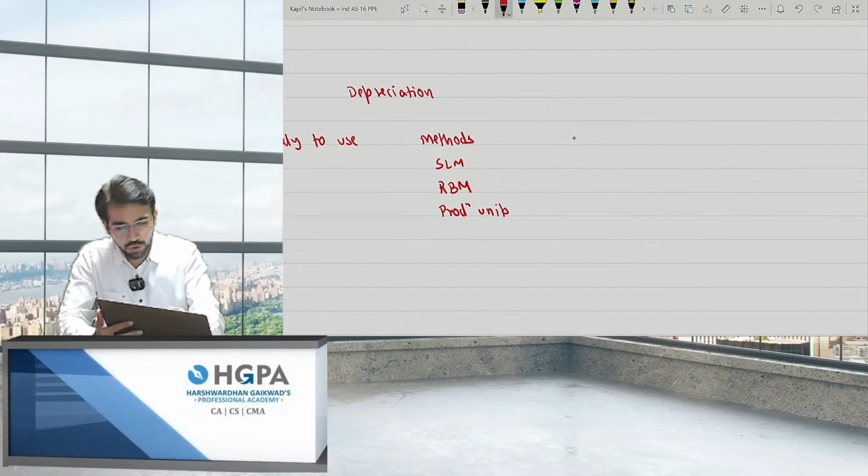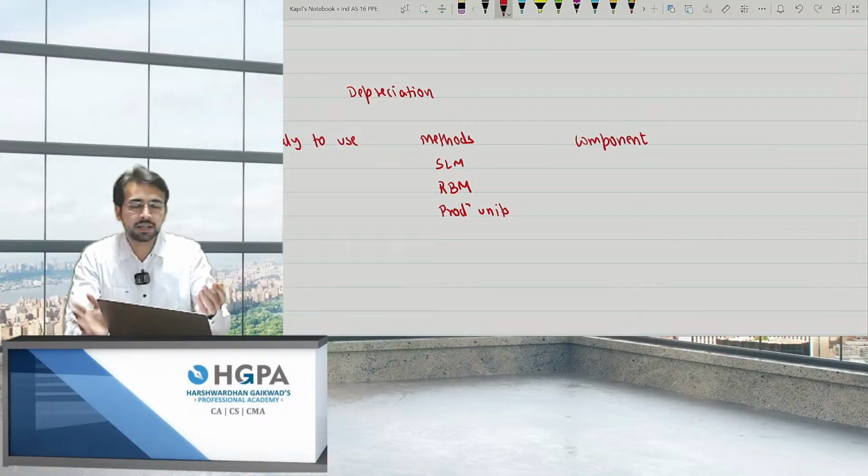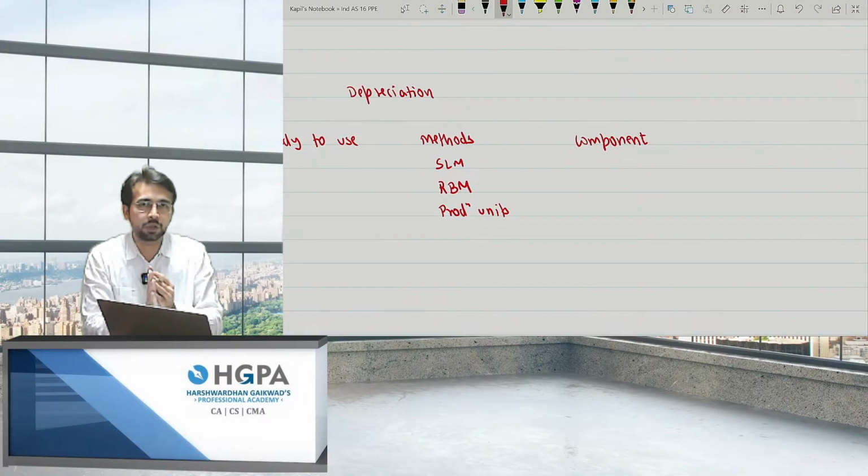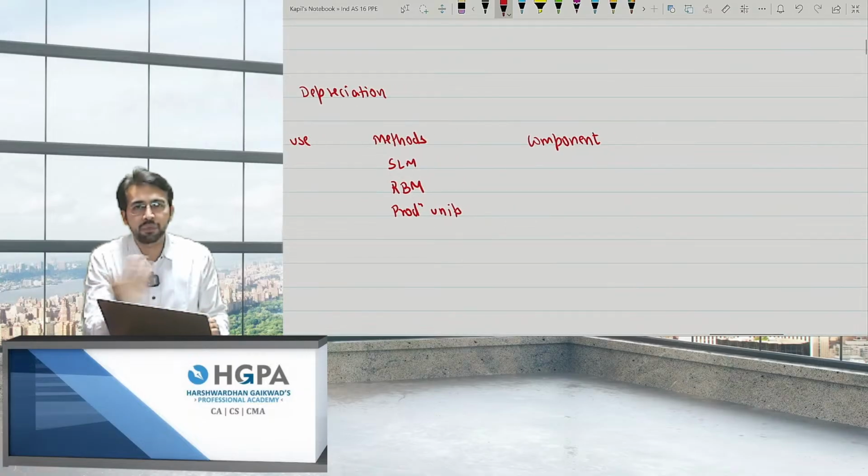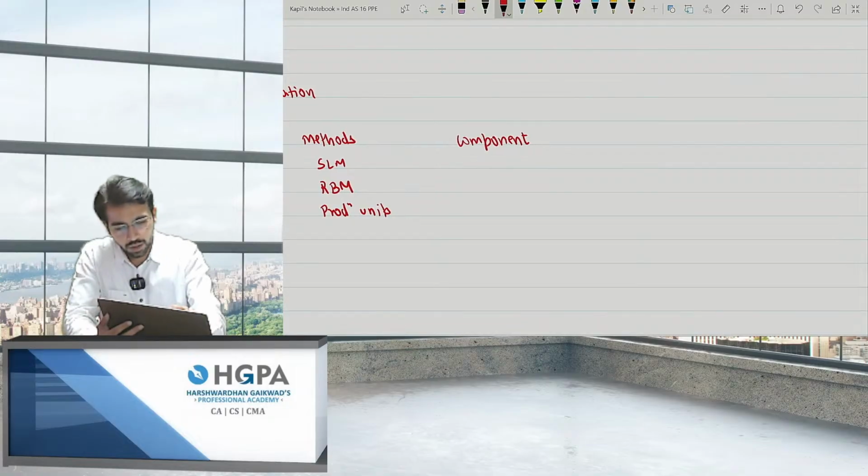Okay. What about the component? Obviously, I told you if there are two components and the life is the same, depreciate them together. If the life is separate, depreciate in two different ways. And replacement, obviously, derecognize and recognize, right? Is re-estimation possible? The answer is yes. You can re-estimate, but the effect should be prospective.